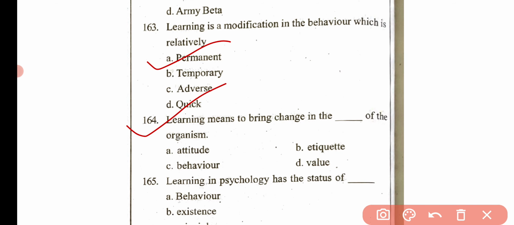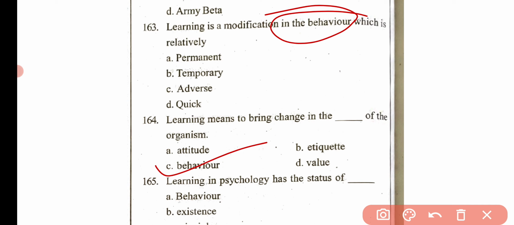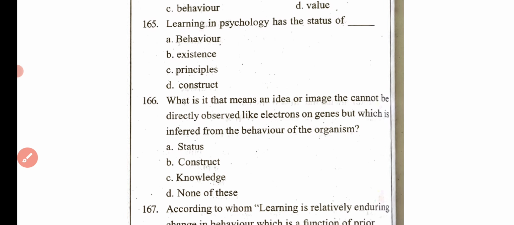Then the next question is, learning means to bring change in the dash of the organism. Attitude, etiquette, behavior and value. Here the correct answer is option C, that is behavior. We already know that modification of a behavior, the permanent change in behavior, is called learning. So the question says that learning means to bring change in the dash of the organism, that is the behavior of the organism.